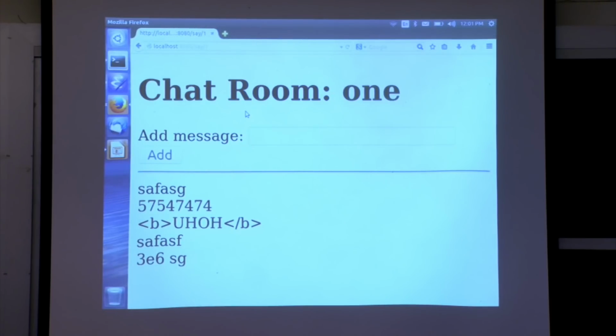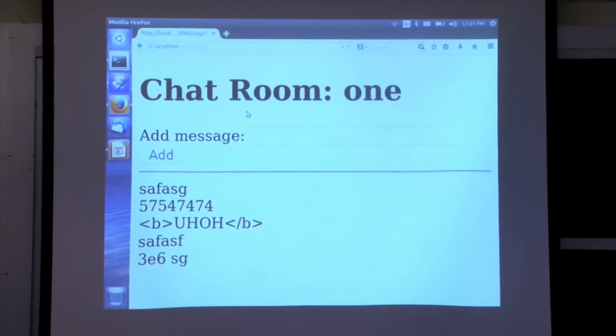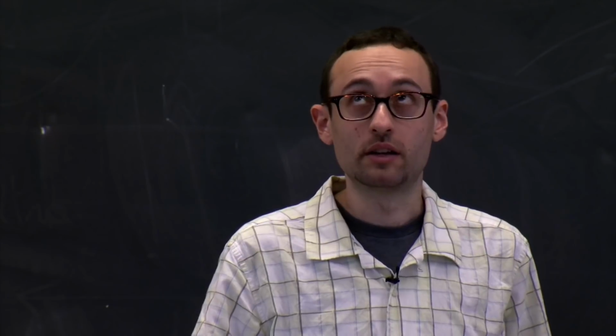Yeah? Say you change the definition of room, you add a field to your room field. Okay. What's going to happen to the database table? It'll be a little sad. We'll have to manually run an alter table command if we want to save the old data. I see. But when the application starts up, it queries the system database catalog and checks that the schema still matches what it expects. So you'll get a static error then. That will hopefully give you a hint about what you should change in the database. But it wouldn't automatically drop your database. I hope not. I don't think it should do that. And you can imagine tweaking the compiler to understand the evolution of a database and figure out the right alter table commands to run. It doesn't do that right now.